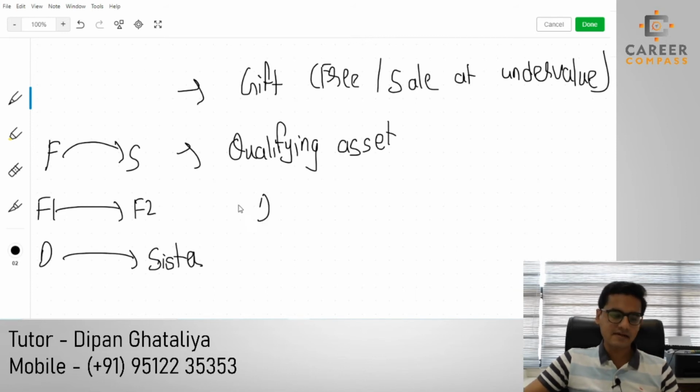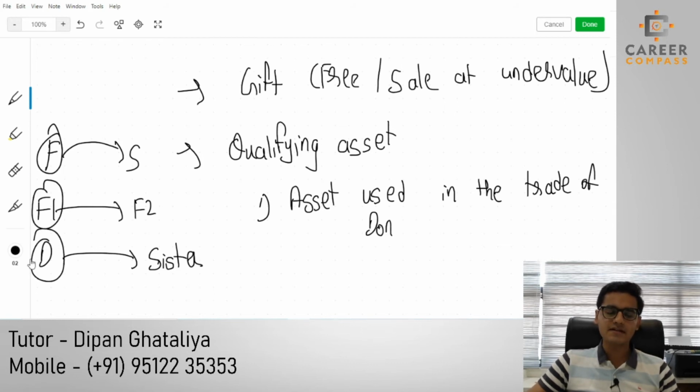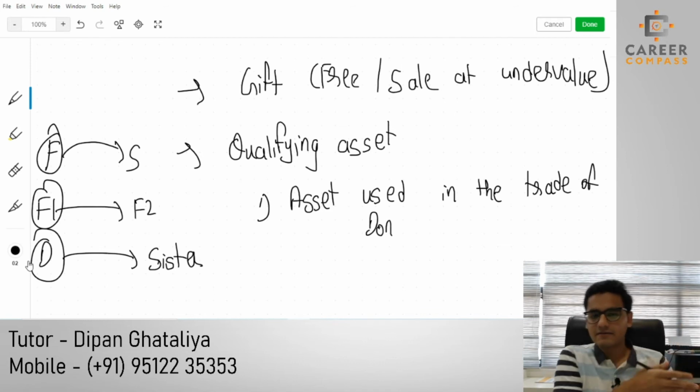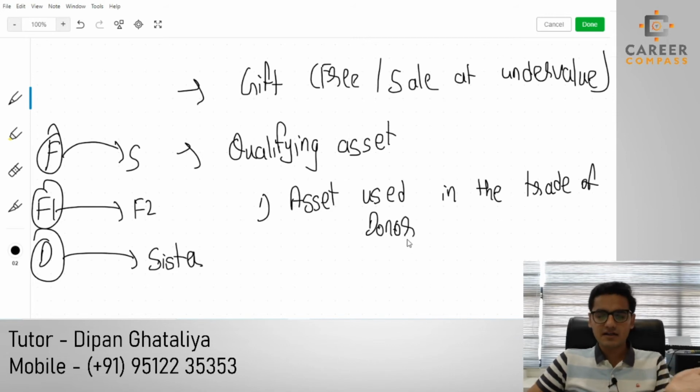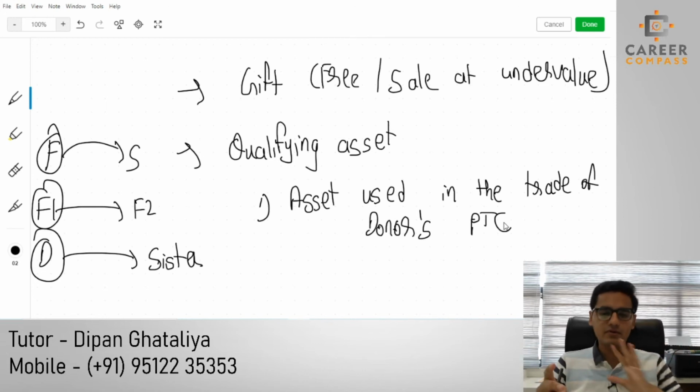The first qualifying asset is nothing but assets used in the trade of the donor's personal trading company. See over here, who is the donor? Father is the donor, F1 is the donor, and Dipan is the donor. The transferor will become the donor. That's why the words written over here are donor and donee. Now what does it mean by personal trading company? It's nothing but a company in which we have a shareholding of 5% or more.